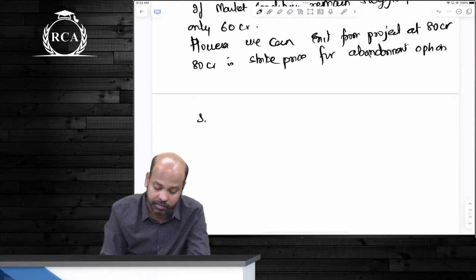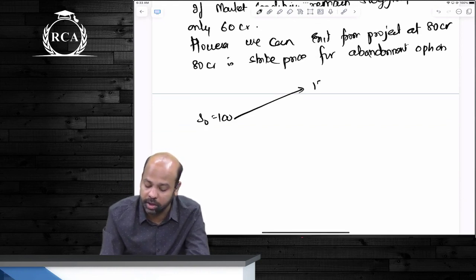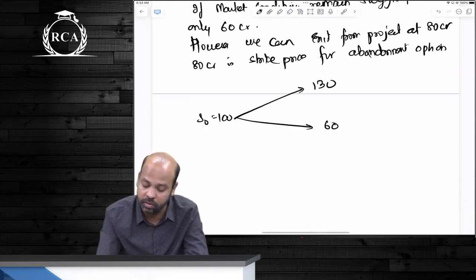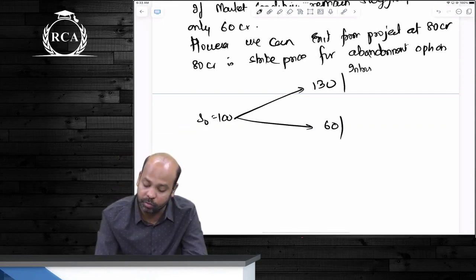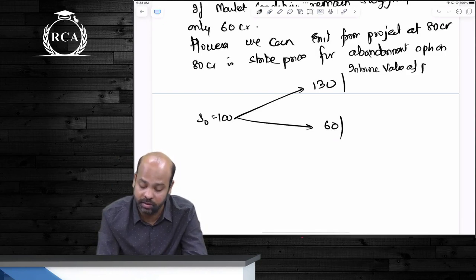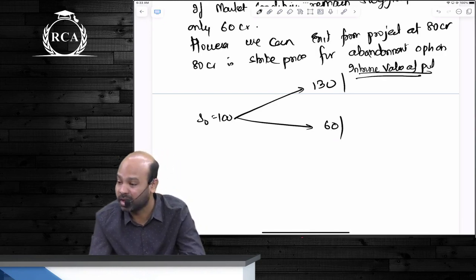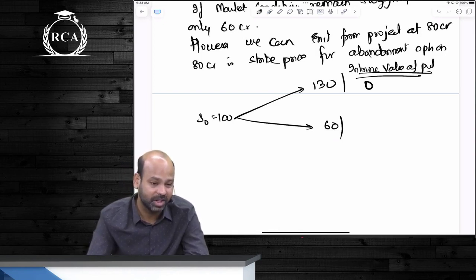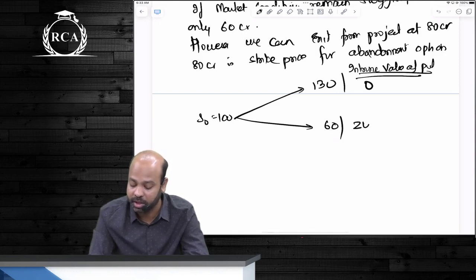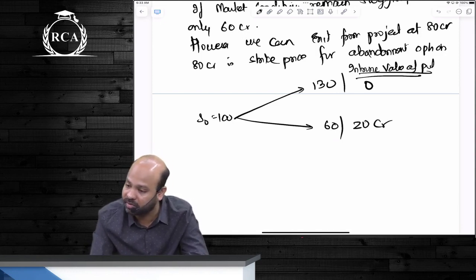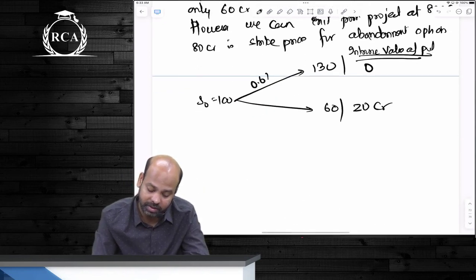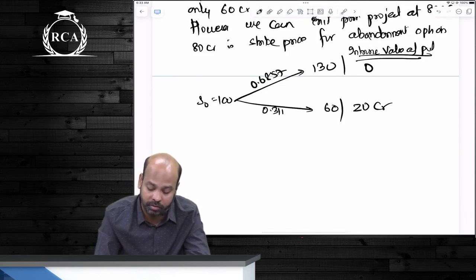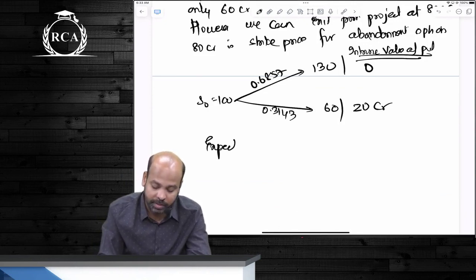So now, beta, you're starting with an S naught of 100, guys. It can go up to 130 crores. It can come down to 60 crores. At 130 crores, guys, what will be the intrinsic value of the put option? Will you exercise the put option at 130 crores? No way. The intrinsic value, beta, would be 0. But if the price turns out to be 60 crores, you will exercise the option and sell away the project at 80 crores, resulting in an intrinsic value of 20 crores. The probability of upside movement is 0.6857. The probability of downward movement is 0.3143. What is your expected benefit on expiry?